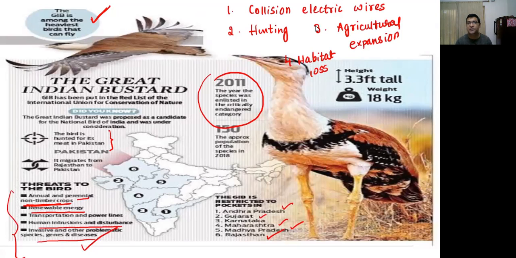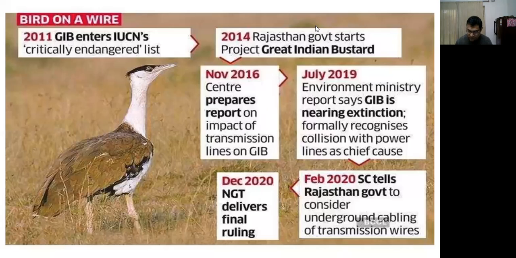Then what are the steps being taken for this bird? What are the conservation steps being taken here? See, the measures being taken. Also, in 2011 this bird entered the critically endangered list. Why? Because 90% of the population has declined.